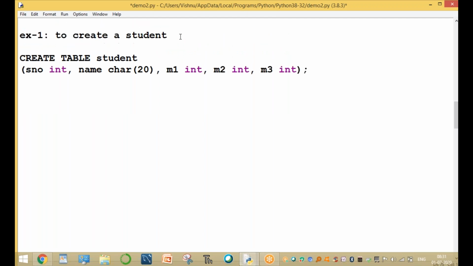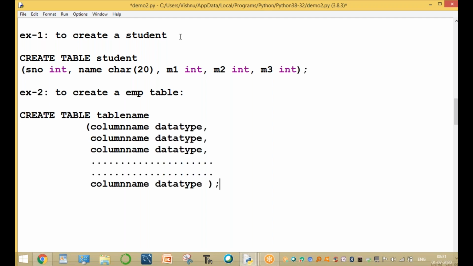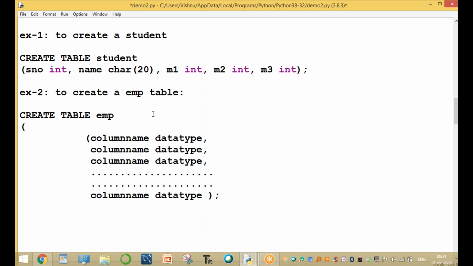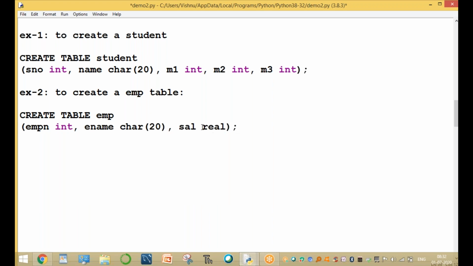Clear, or any doubt? The table is a student table. For example, if you want to create the employee table, example 2, to create an EMP table, the syntax is the same: create table, and the table name is EMP, any name. Open the parenthesis, column name EMPNO is integer type, comma. Now the name, ENAME, is char of 20, comma. Salary is a real type or float type. Then close the parenthesis and semicolon.